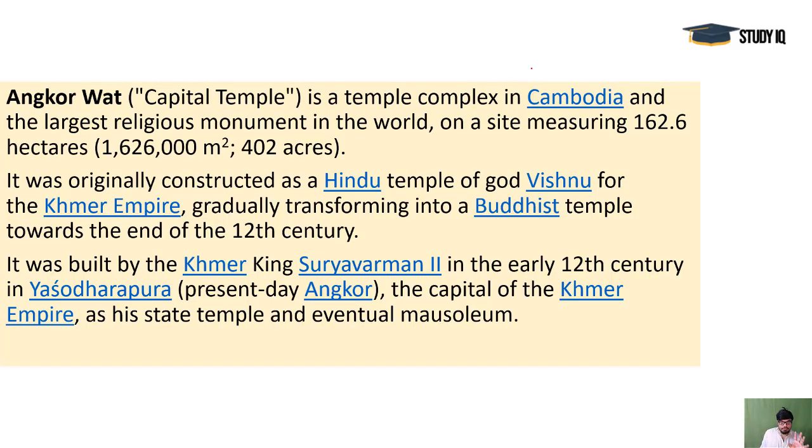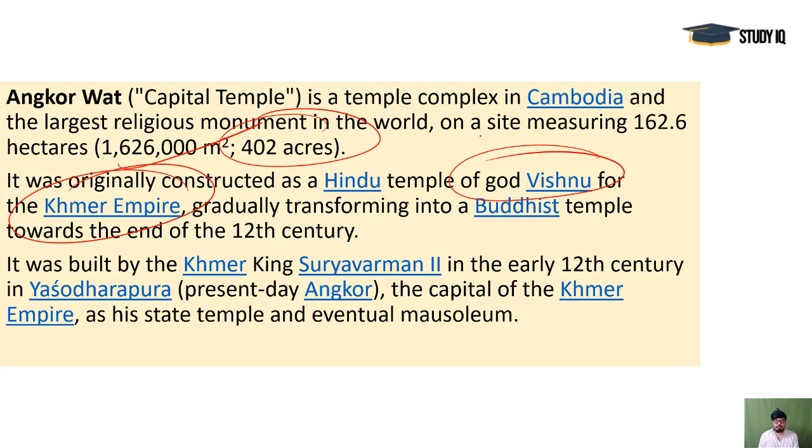You see, this is a site of this much square meters, or 402 acres, is the area where it is spread as a structure. And the Khmer Empire was the time when, during its reign, the Hindu temple of god Vishnu, this Angkor Wat temple, was created. It was a time when the Shaivite tradition was going on. So instead of that Shaiv tradition, they actually established a Vishnu temple there in Angkor Wat.